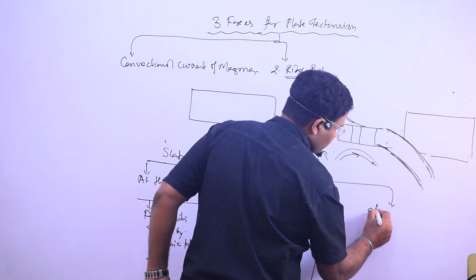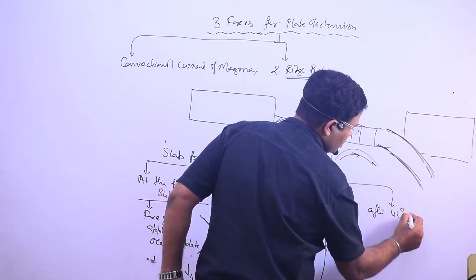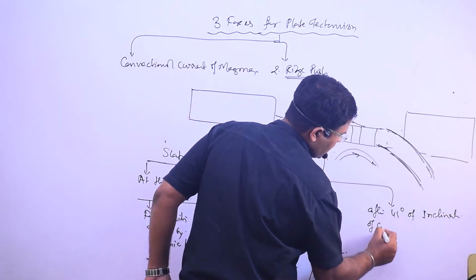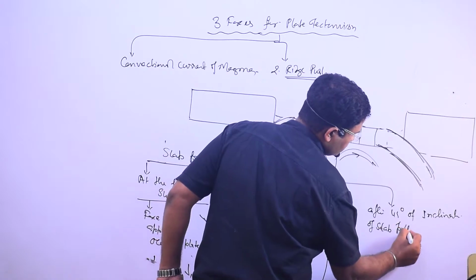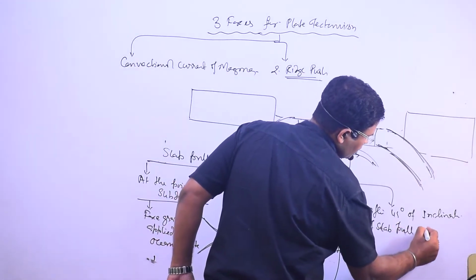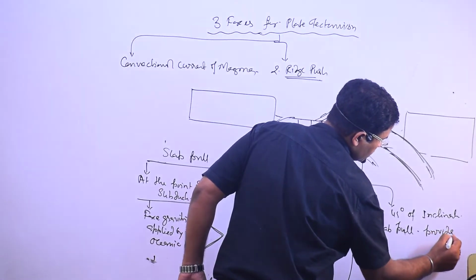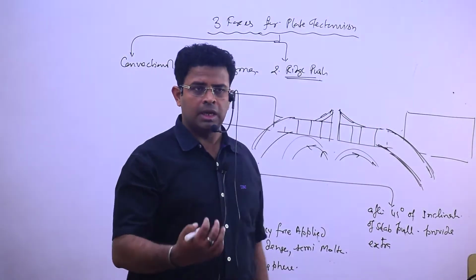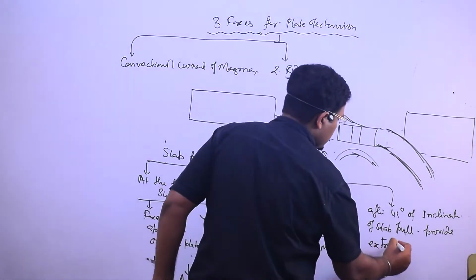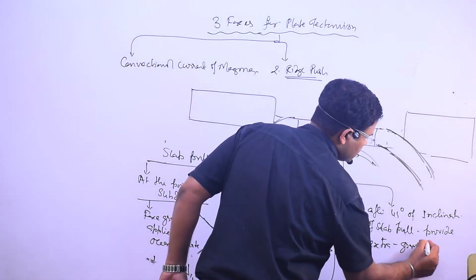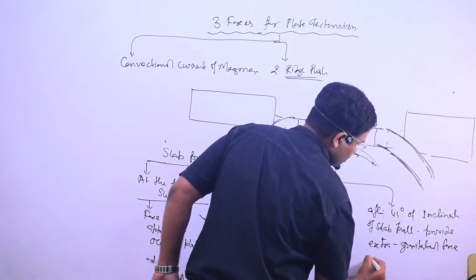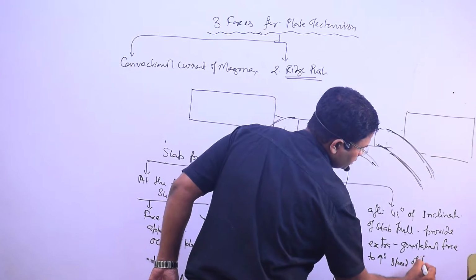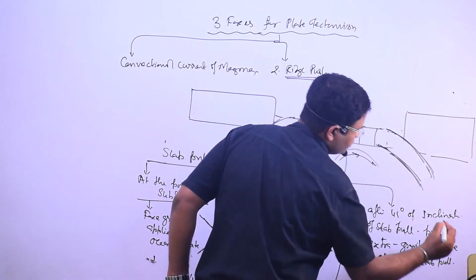So after 45 degree of inclination of slab pull, it provides extra, which force? Gravitational force. Extra gravitational force to increase the speed of slab pull.